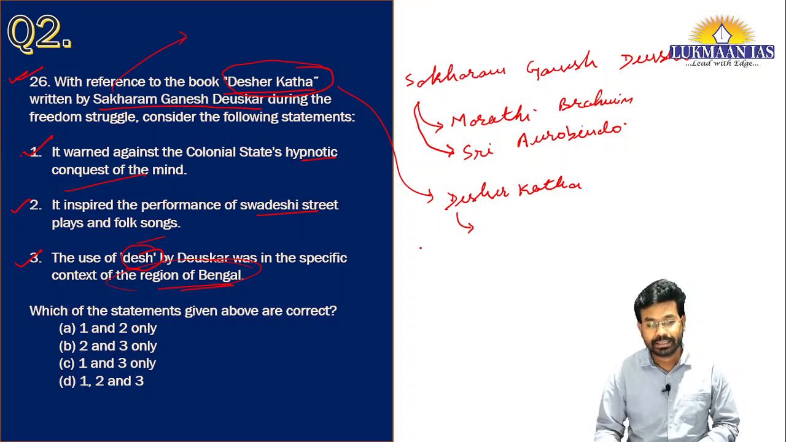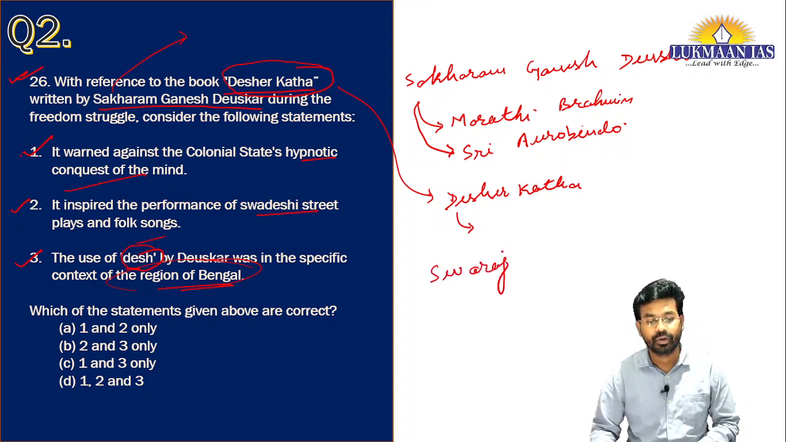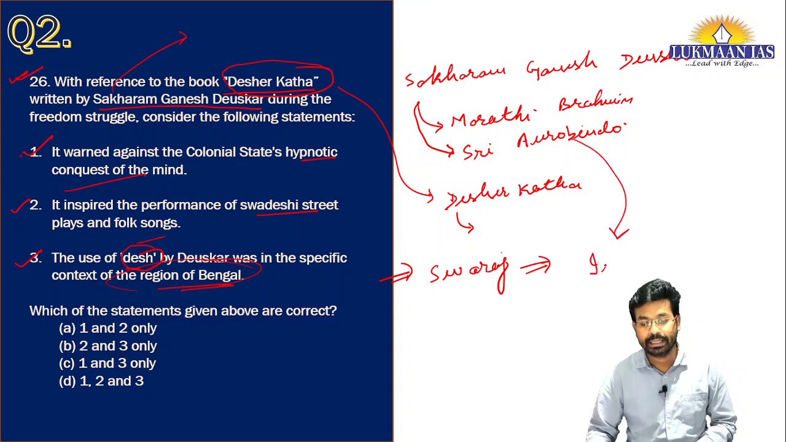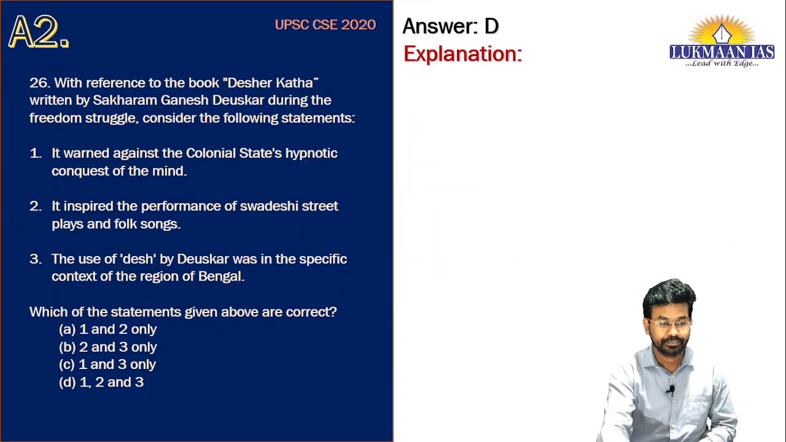And apart from this, Sakharam Ganesh Deuskar was the first person who coined or started using the term Swaraj, which became popular later on during the freedom struggle. The English version of this word was used by Sri Aurobindo, and that word is independence. So that's why option D is correct for this question.